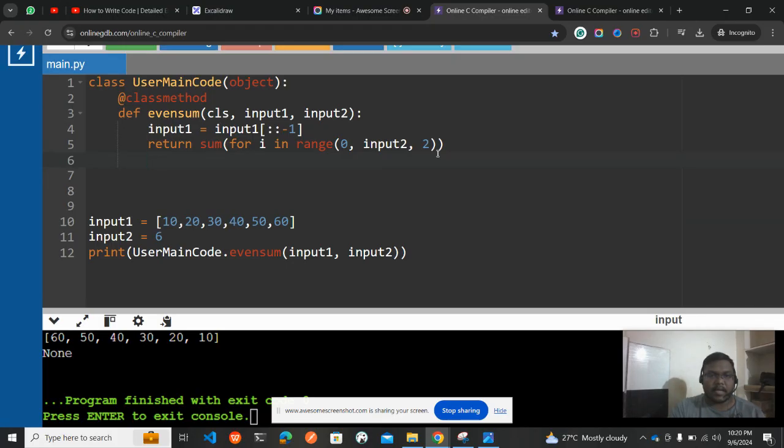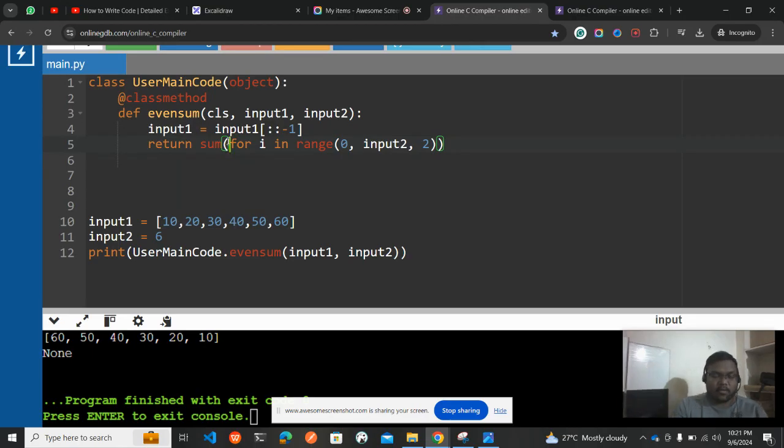The elements will be coming from here, where in Python we have simplified versions of code, where we declare all the conditions in a single line. Now what I'll be doing is taking input 1 of I, which indirectly tells that input 1 is nothing but the collection of elements. In that collection of elements, I will be putting the I value. I value is nothing but the positive indices. If I put the positive integers there, I will get a value, which in turn gets the number.